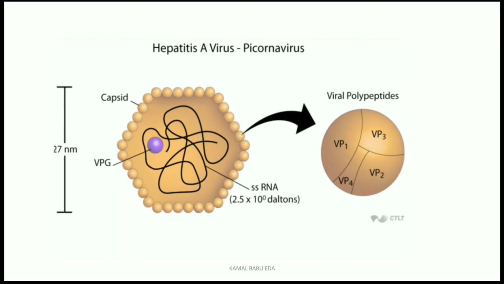So this is the structure of hepatitis A virus. As I said earlier, it is a picornavirus, and its size is about 27 nanometers. It has RNA strands.